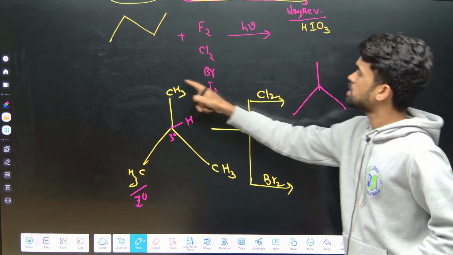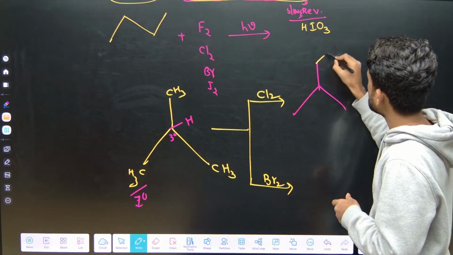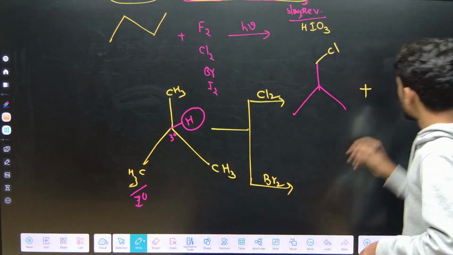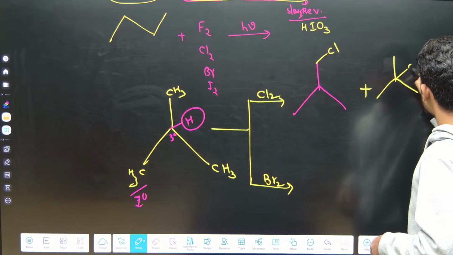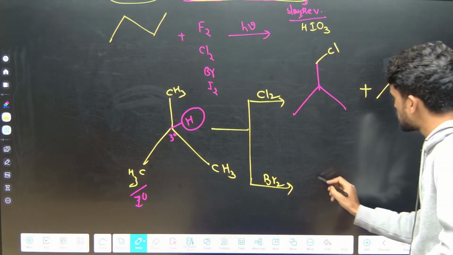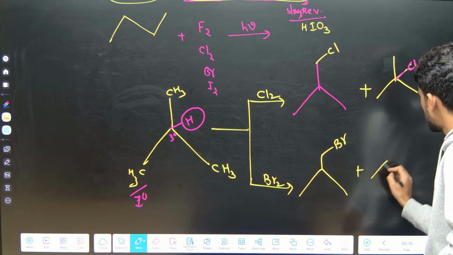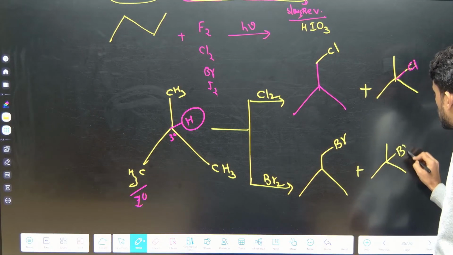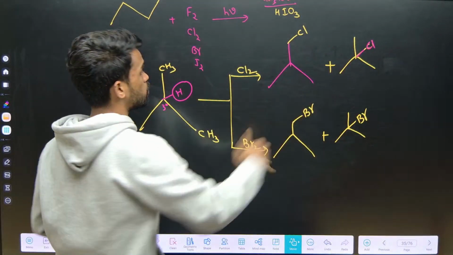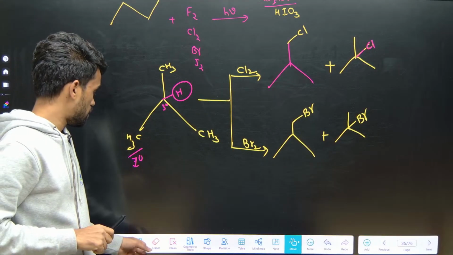I can replace one of the hydrogens from the terminal sites and place chlorine, or I can remove this tertiary hydrogen so that I will get a chlorine at the middle. Right now these are the two possible products. Similarly here what happens? We will get bromine here or bromine here. Now my question is, which is the major product out of this?